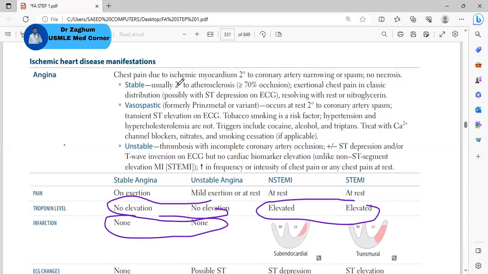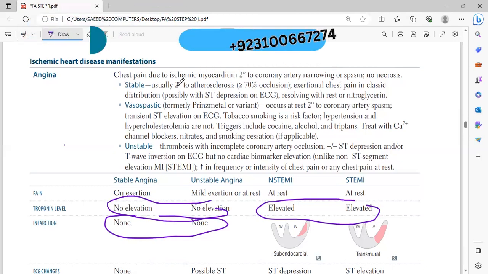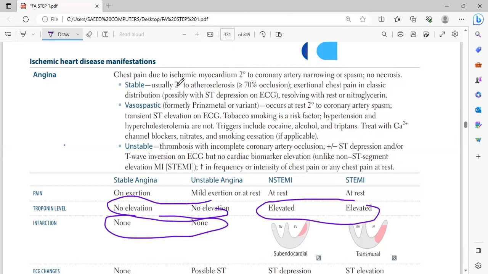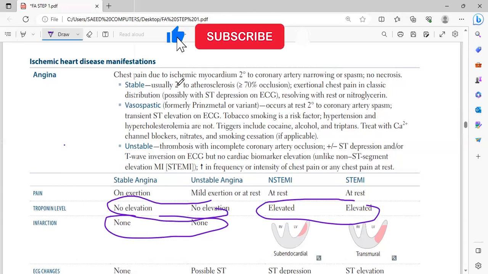Now there are three types: stable, vasospastic, and unstable. Stable angina: again, angina means no troponin elevation, no infarction. Stable angina will resolve with rest or nitroglycerin. Unstable angina will occur even at rest. So that is the difference between stable and unstable. That's it, we have covered that.